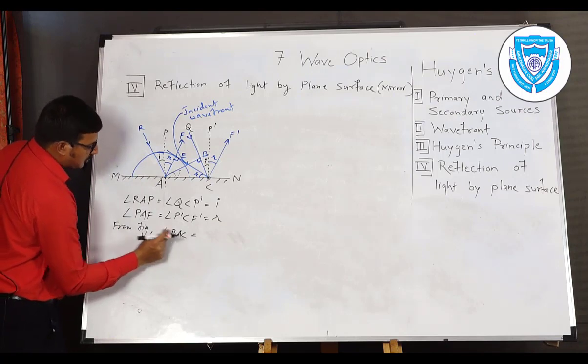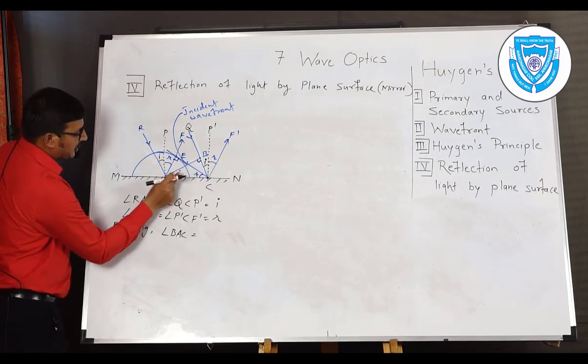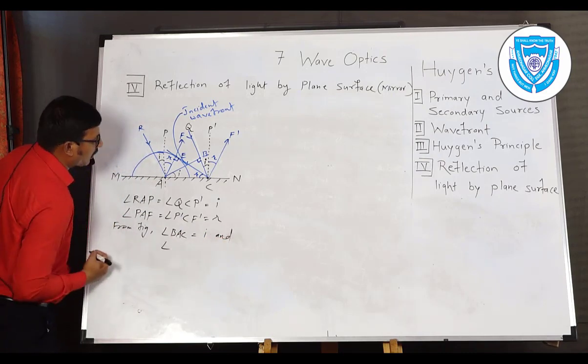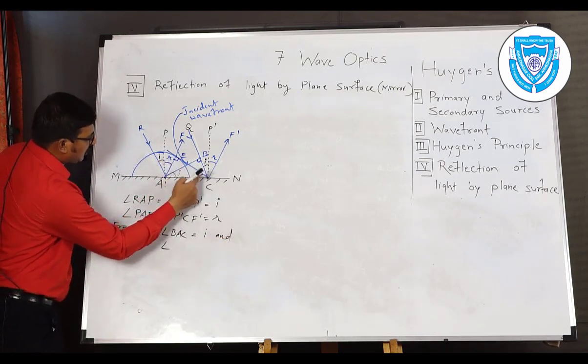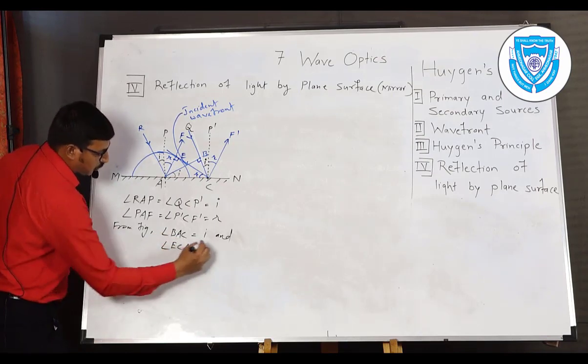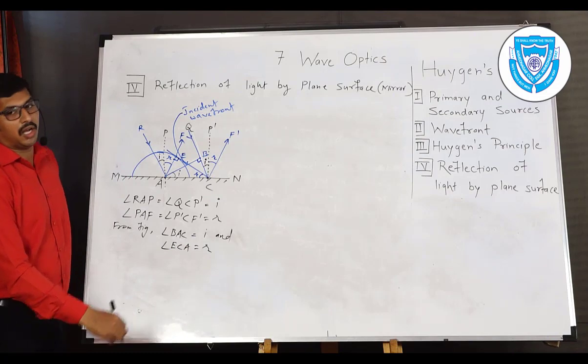So angle BAC is the angle of incidence I, and we can write angle ECA is equal to the angle of reflection R, like this.